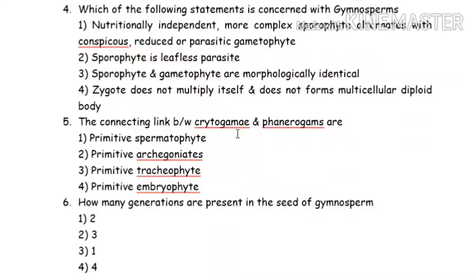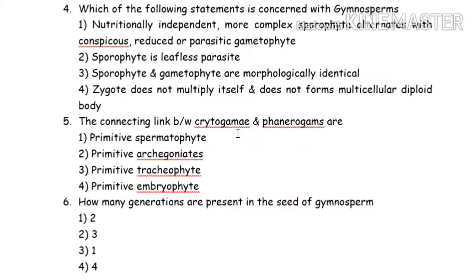Tracheophytes are the ones which have pteridophytes, gymnosperms and angiosperms, and pteridophyte is a link, if you remember, it is trying to make a seed habit. Phanerogams means they are seed producing. So seed habit started from the pteridophyte, which is your first tracheophyte. So I think I gave the answer only. I hope you have understood.